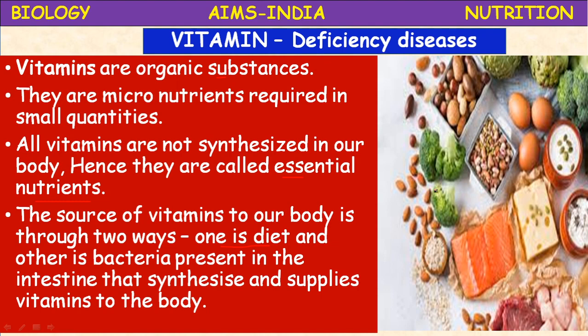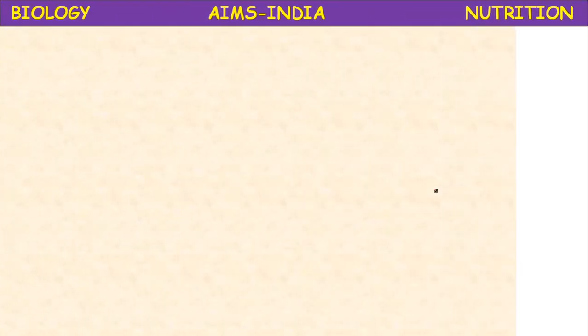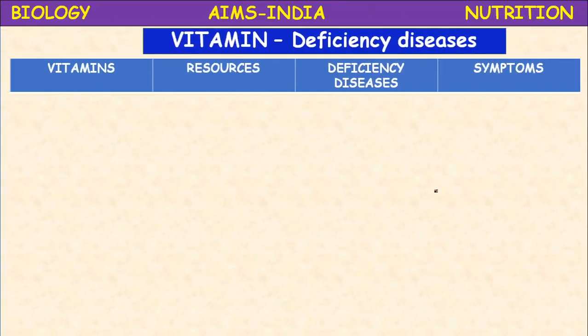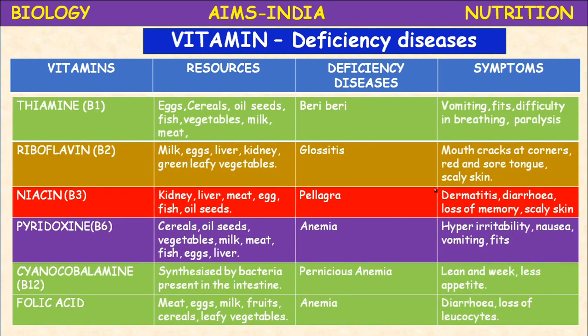Okay, let us proceed. Vitamin deficiency in the form of one table. If you have the textbook, in the textbook also it is clearly mentioned: vitamins, sources, deficiency diseases and the symptoms of the diseases.